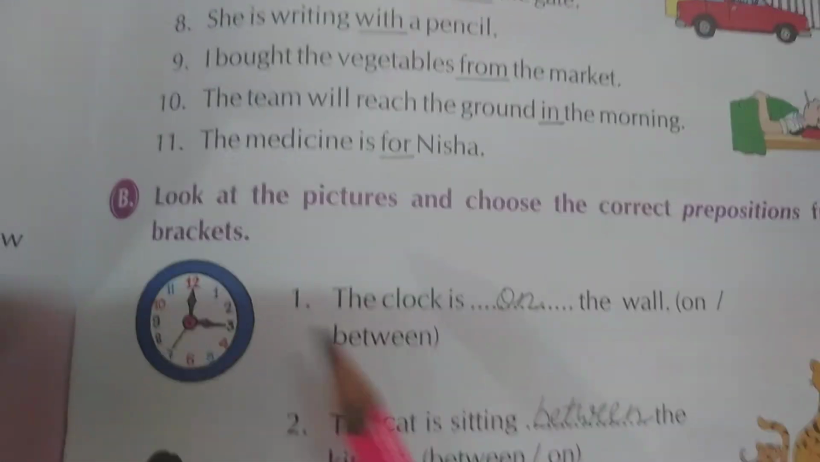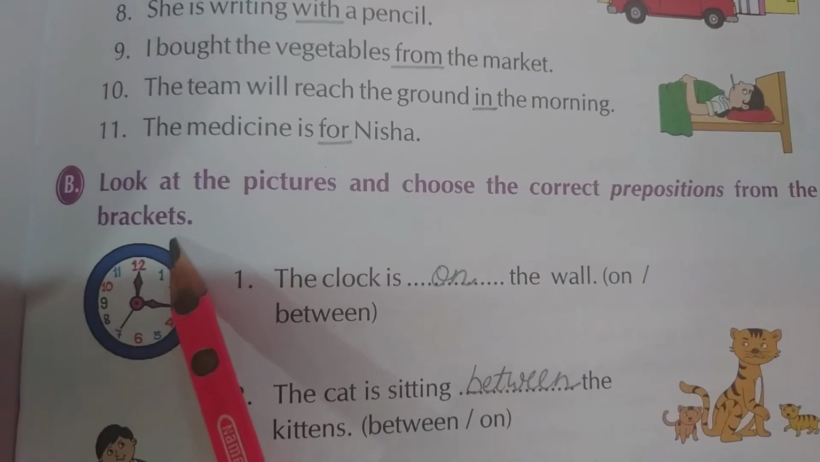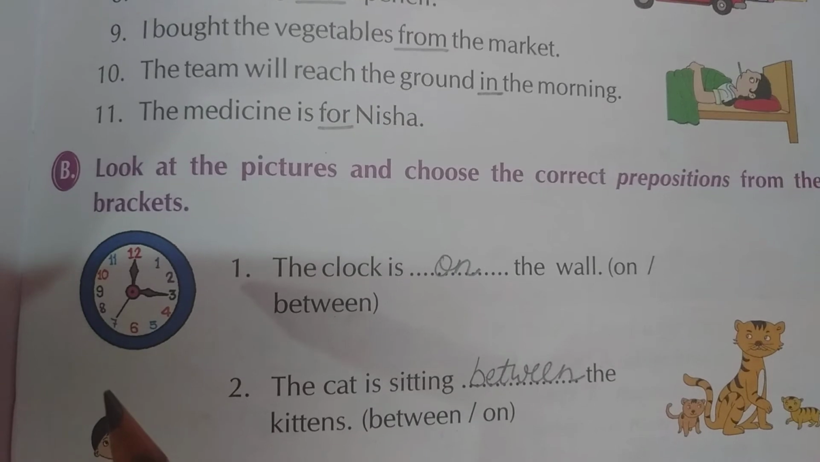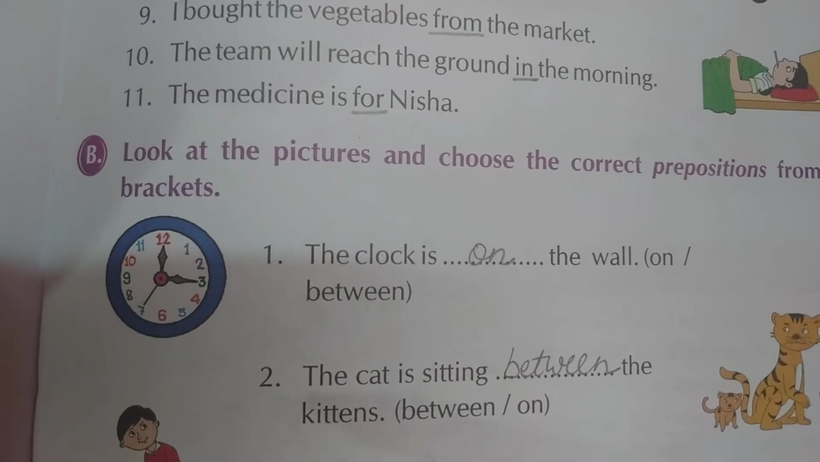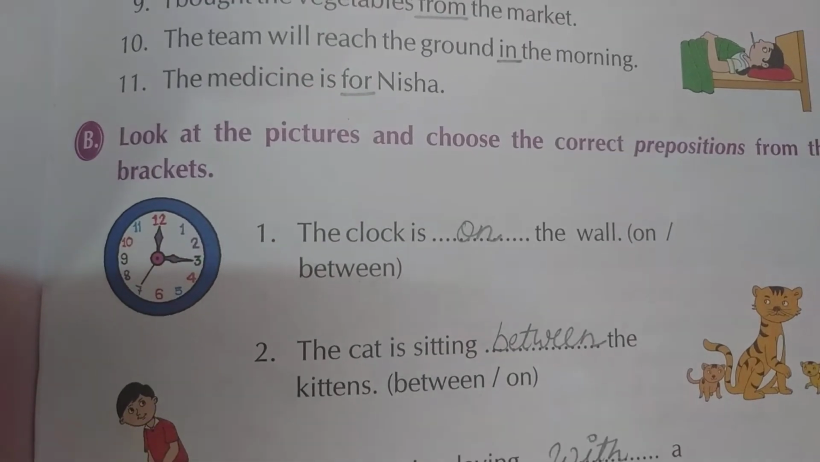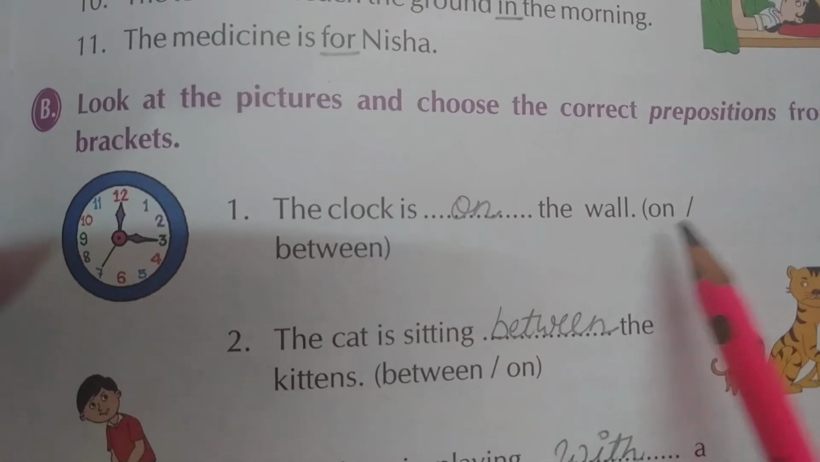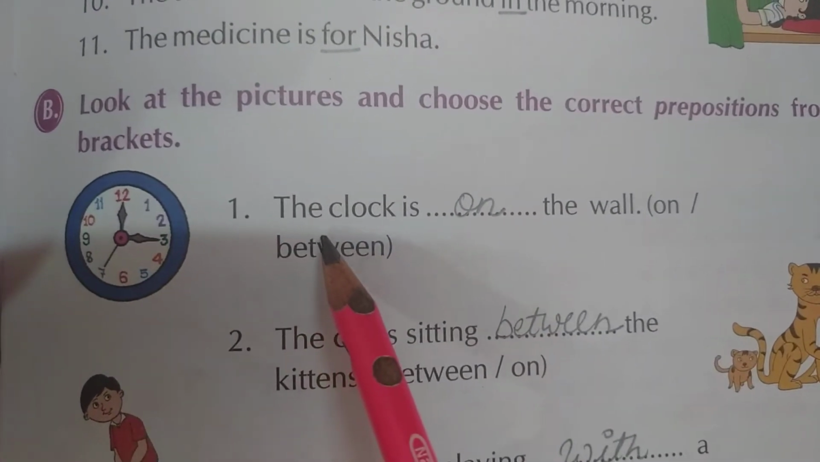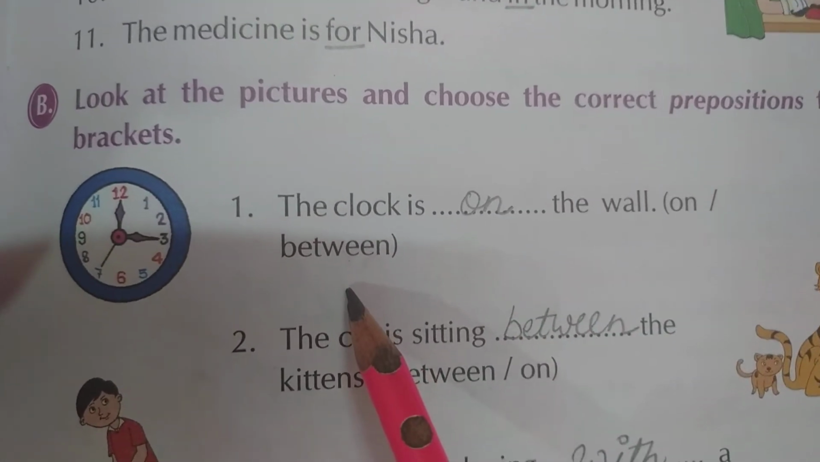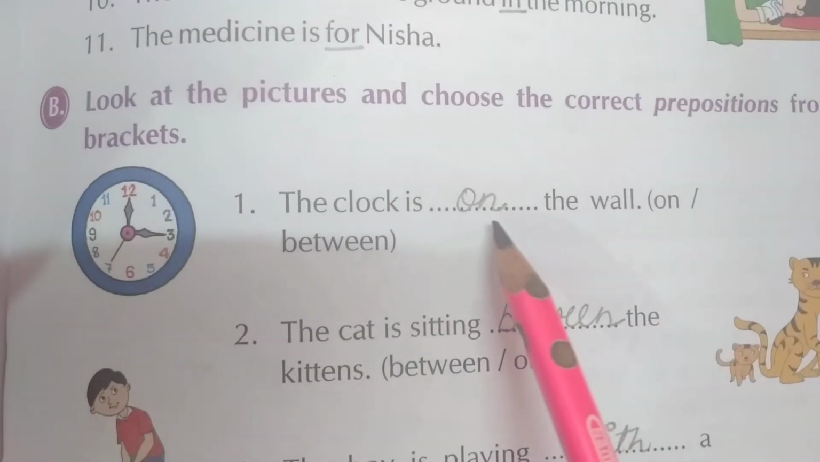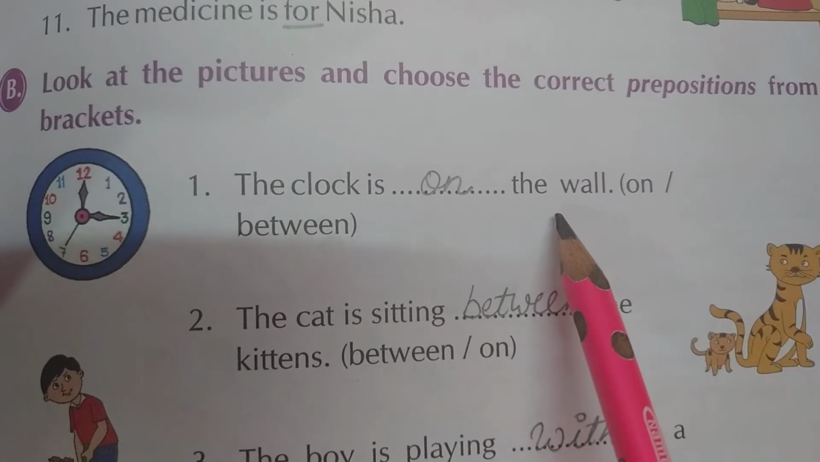Now come to exercise B. Look at the pictures and choose the correct prepositions from the brackets. In this exercise, you have been given some pictures. So look at these pictures and choose the correct preposition from the brackets which are given here. Sentence number 1, the clock is dash the wall, on or between. The right answer is on. On means पर. The clock is on the wall.